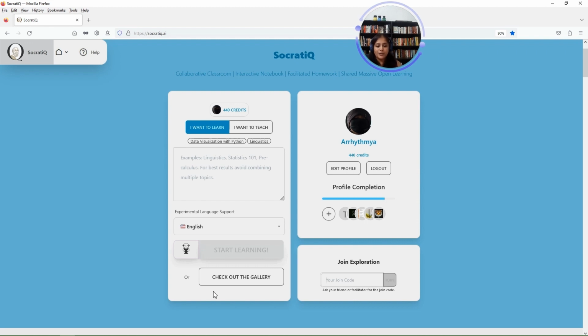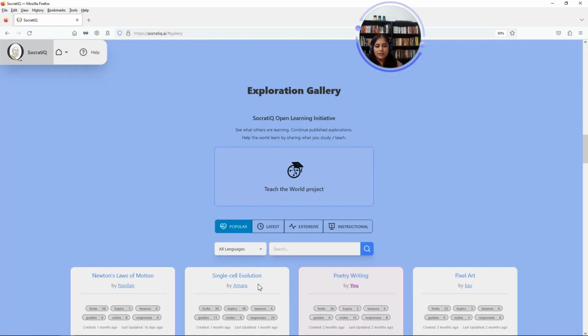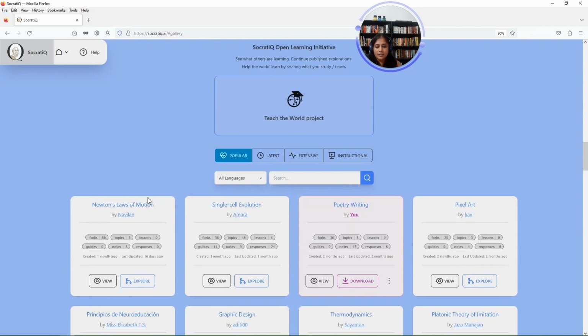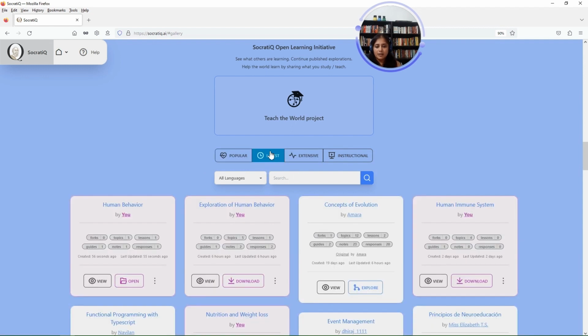So the gallery, if we go to the gallery, it is a list of explorations done by learners in various topics. And they are categorized based on how popular they are, how instructional, how extensive the exploration is, and when it was created. So if you go to latest, you will see the one that you created. And you can see the details related to that. How many topics have been covered, how many lessons were generated, responses you added, notes, guides, and how many people have explored it. So far, it's nobody.